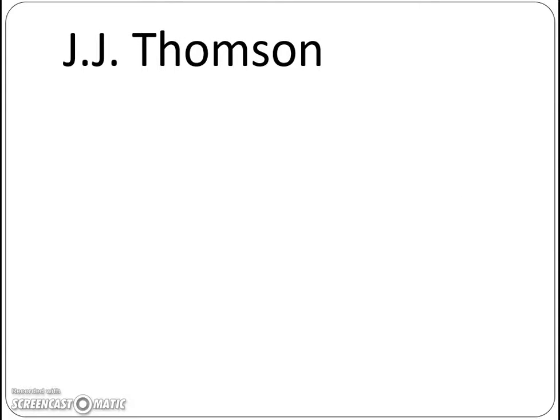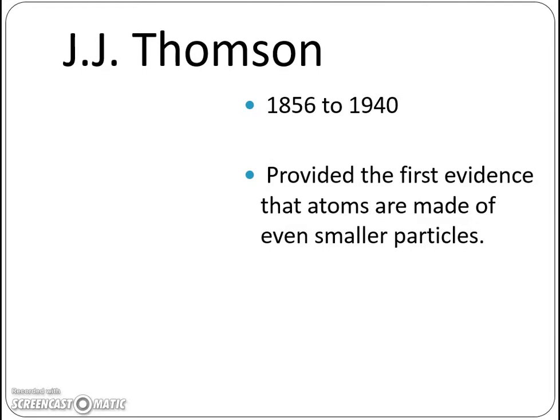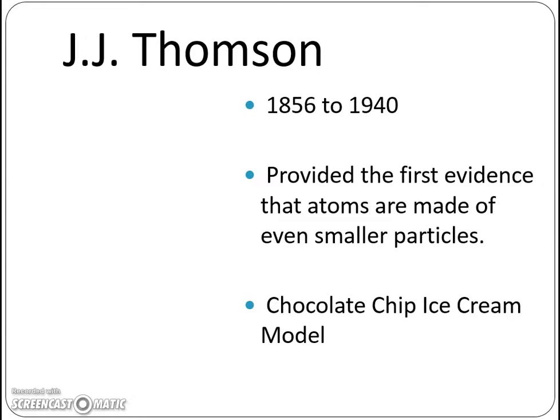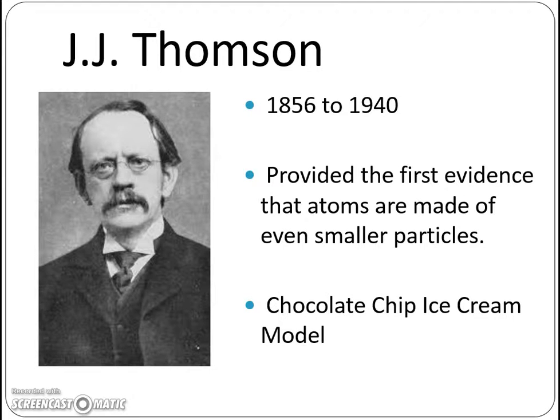Now, the next guy that came along is J.J. Thomson. He was from 1856 to 1940, so just after John Dalton left the scene. He provided the first evidence that atoms are made of even smaller particles. He came up with what's known as the chocolate chip ice cream model.